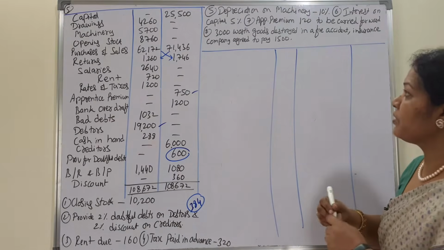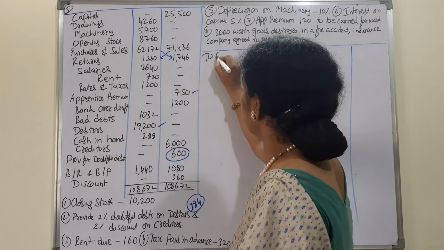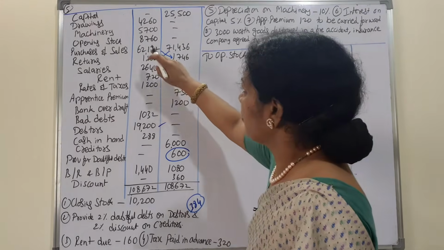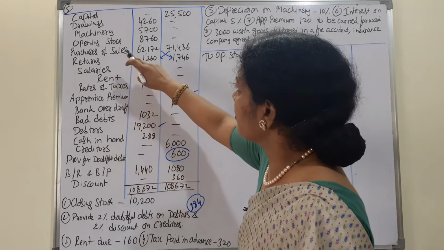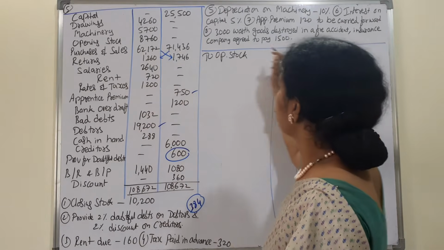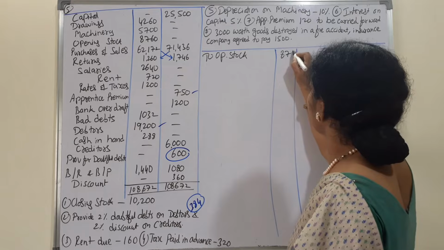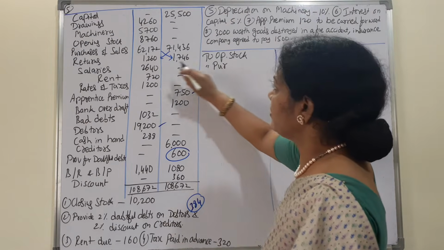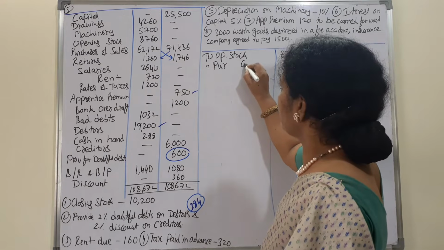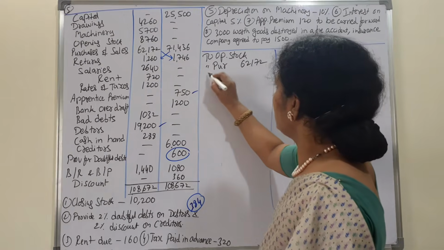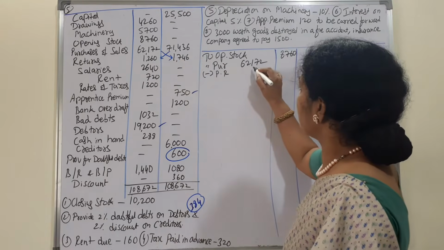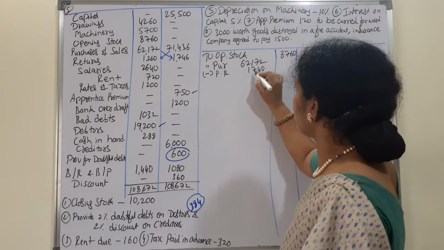First we'll take opening stock. To opening stock, where is opening stock? Yeah, it's here, 8760. And to purchases, we have returns, so we'll write it in the inner column, 62,172 minus purchase returns, opposite one, 1746.